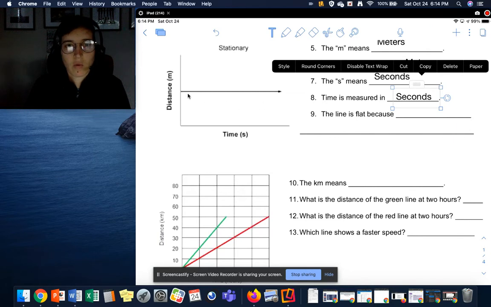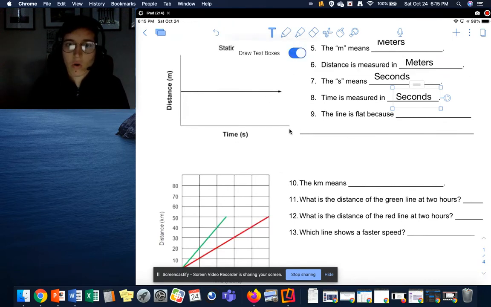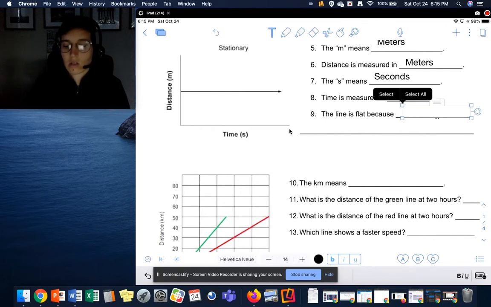And why is this line flat? Let's think what happened when we saw a flat line in the story. That meant the runner fell down. The runner was not moving. So when we see a flat horizontal line, left to right, this means that no distance is being traveled.